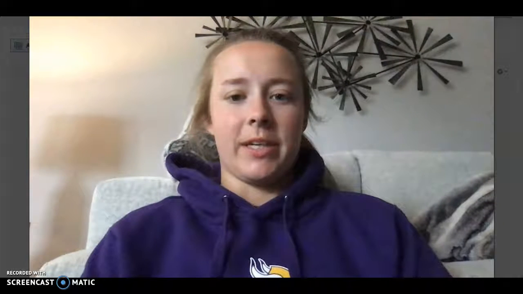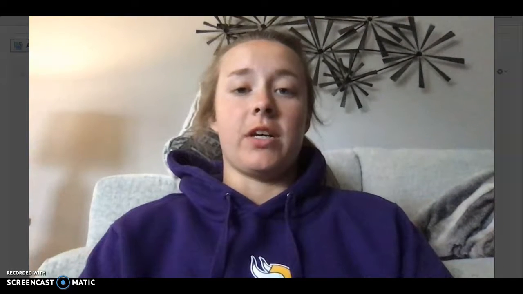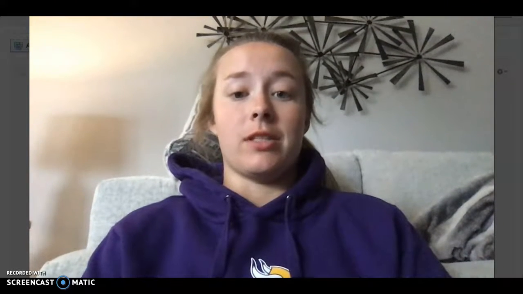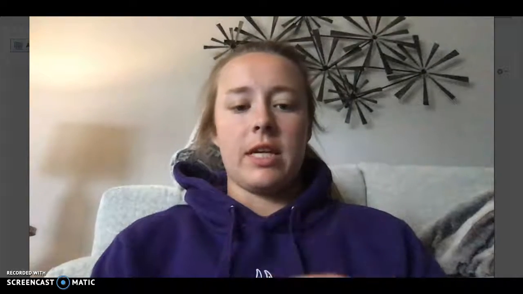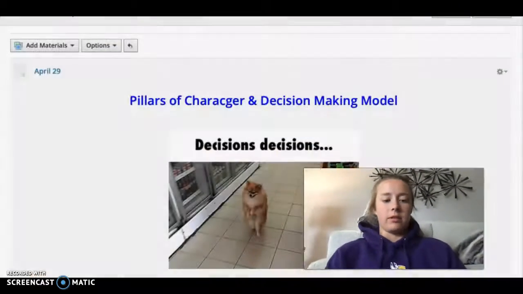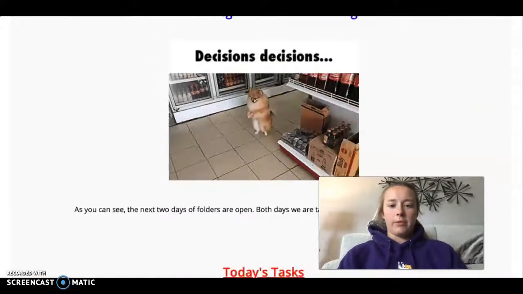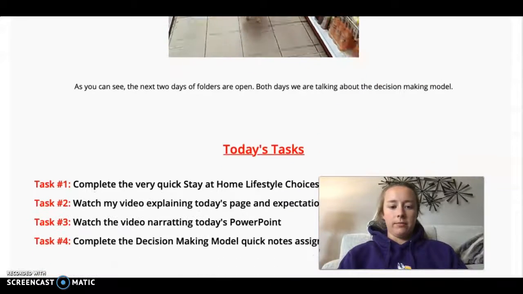Everybody, happy Wednesday. Today we're going to talk about the pillars of character and the decision-making model, as you can see. So the tasks are a little bit different today, so I'm going to walk you through them really quickly, and then you guys can get started. So, pillars of character and decision-making model.